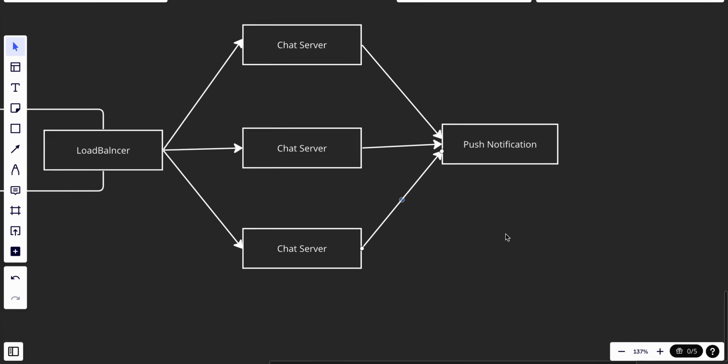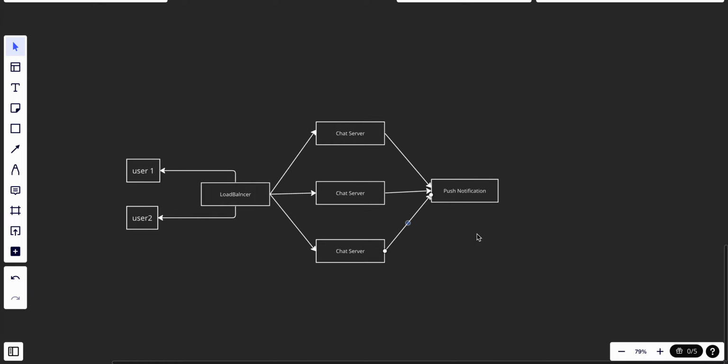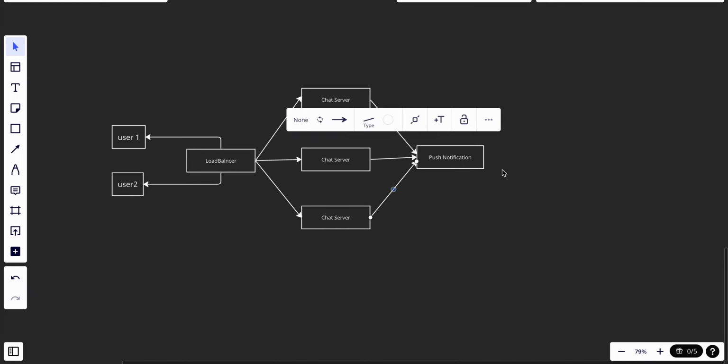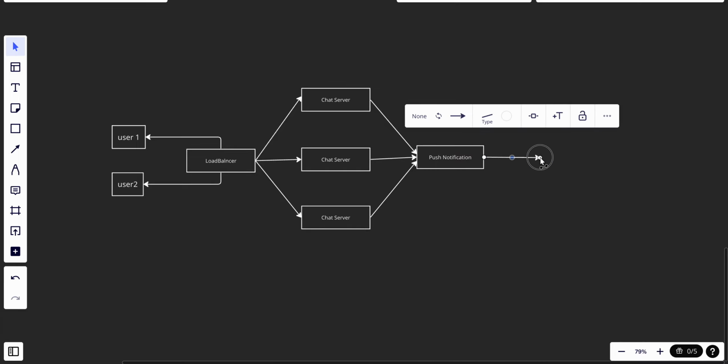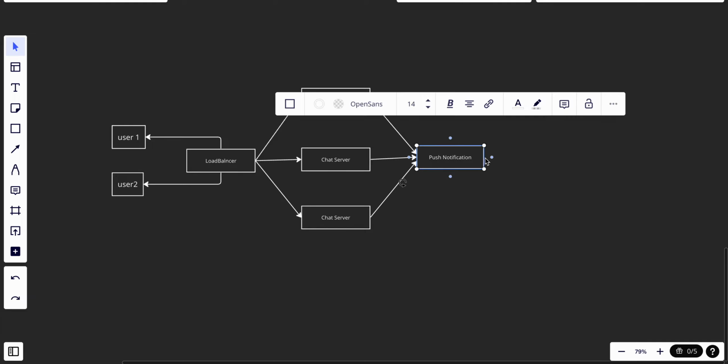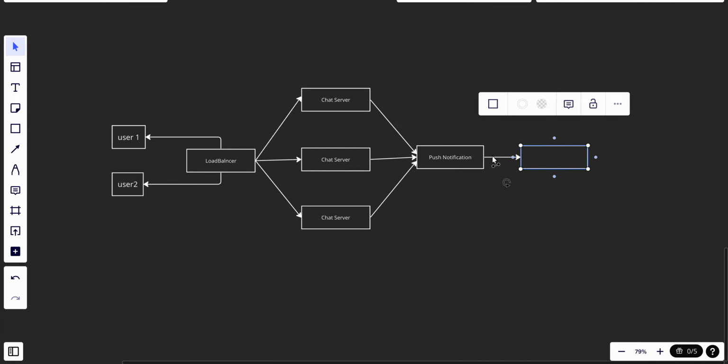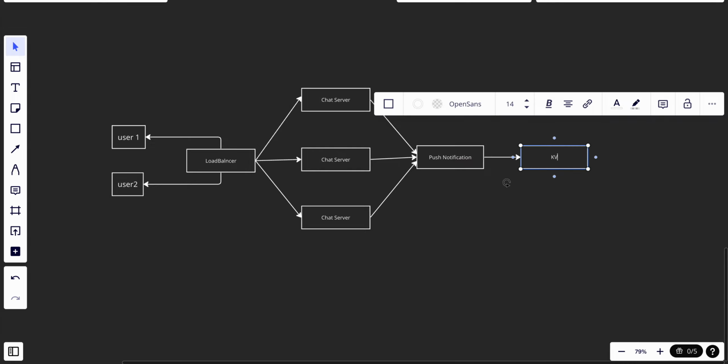I guess we should store our messages in a specific store, and I guess it would be a good idea to store them in, let's say for now, a key value store. Okay, let's make it a key value store.